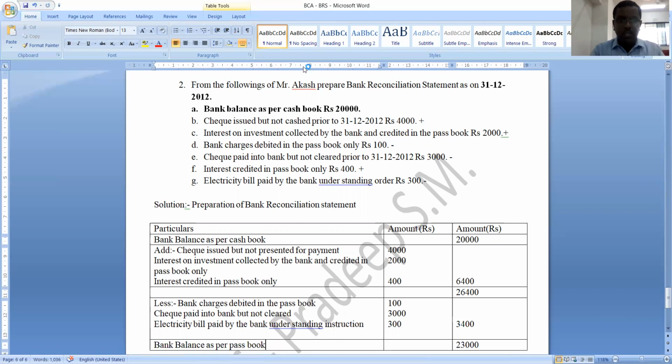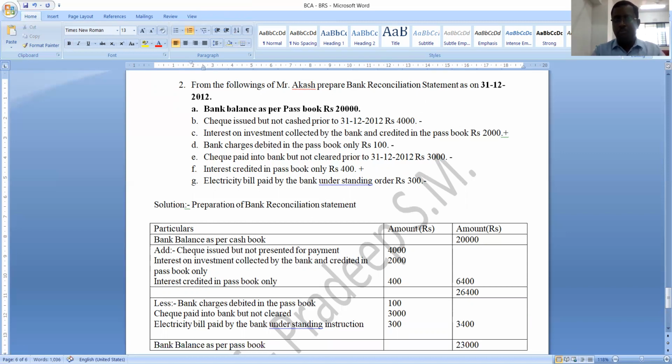Listen here. Now, suppose the given balance is bank balance as per passbook. Then how should you solve the problem? See here, if the given balance is passbook balance, you should find out which balance? Cash book balance. But my advice to you people, suppose they give passbook balance, make one small assumption that they have given cash book balance only. With that assumption, just assign plus and minus signs.